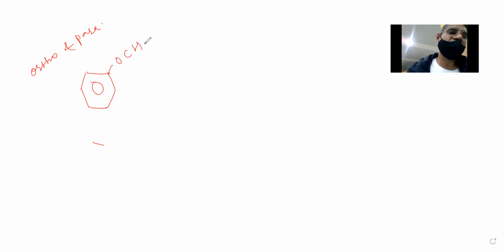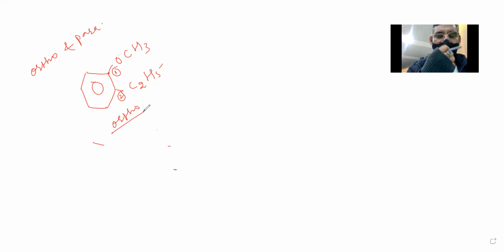First question, what Melanie asked me: what's the meaning of ortho and para? They have given a benzene ring, and in that benzene ring, groups are there. This is OCH3, the first carbon atom where this OCH3 group is attached. The next group is attached on the second carbon. These two groups are attached to the benzene ring on two consecutive carbon atoms, so such compounds are called ortho compounds.